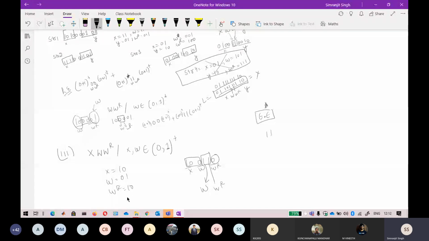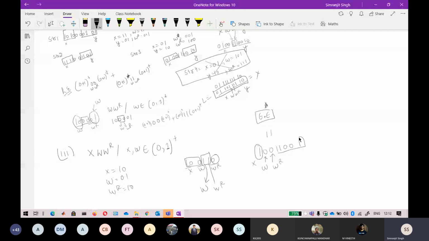The remaining part is also in the language, but it is not coming under any string. If you find a pattern, wherever two ones and two zeros are coming, you will think this is your w and this is your wr. You can also assign this as your w and this as your wr, so that is also a possibility, and that will become your x.